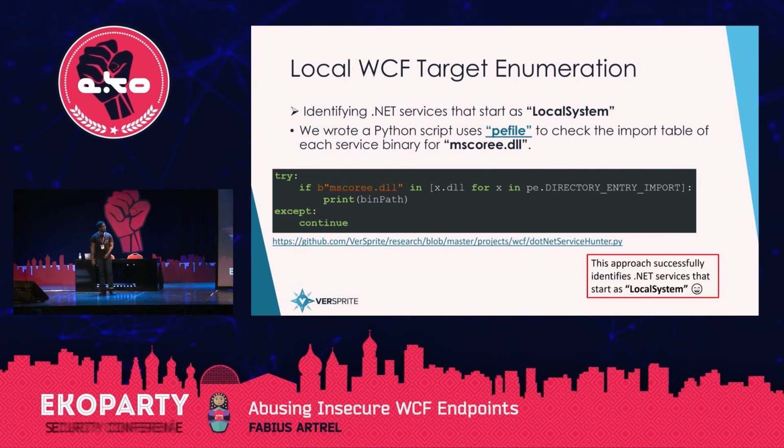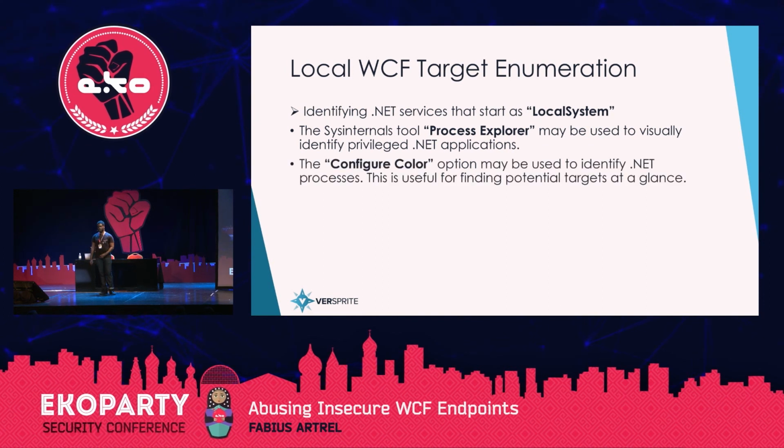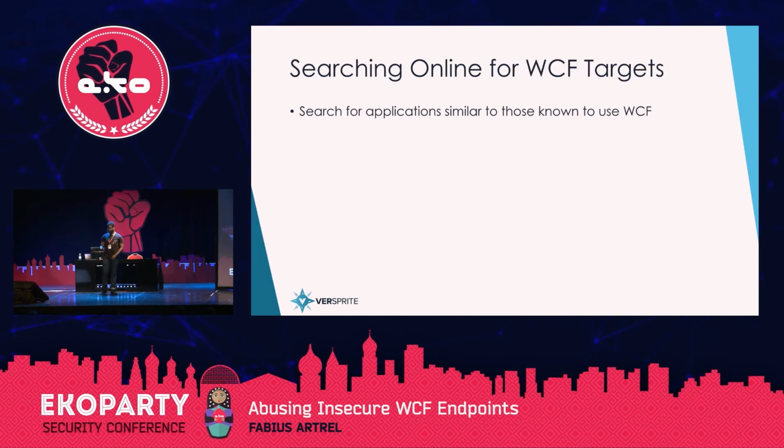Now, outside of that, you can also use a graphical tool, Process Explorer from Sysinternals, and there's an option called Configure Colors. You can configure Process Explorer to show .NET applications and services with the yellow background. So as you can see here, we ran it and vuln WCF service has a yellow background. We can also see that it's running as NT AUTHORITY\SYSTEM, and usually if a .NET application is running as system, then it's a .NET service rather than just a normal application.